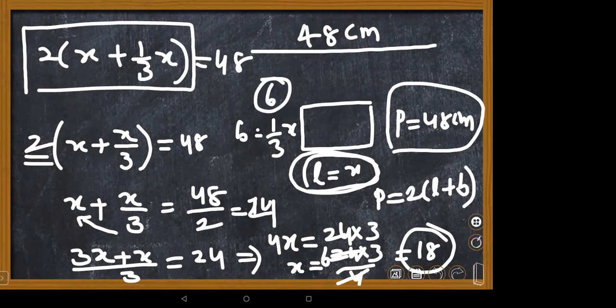Only think about whether a wire is given, ma'am, or a straight line. Then what is the area of the rectangle? Length is given, breadth is given. Length 18 into 6. 18 fives are 90. 18 sixes are 108 square centimeters.